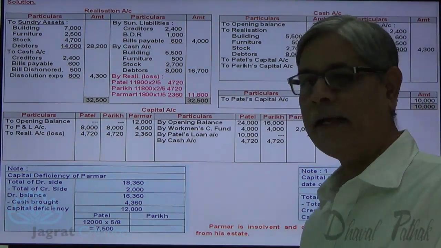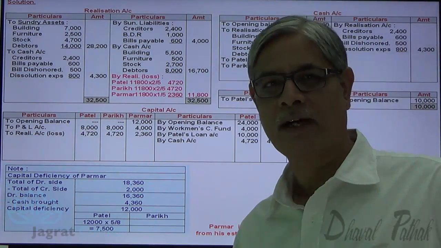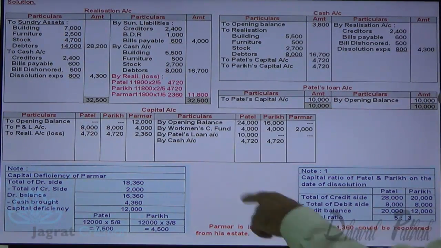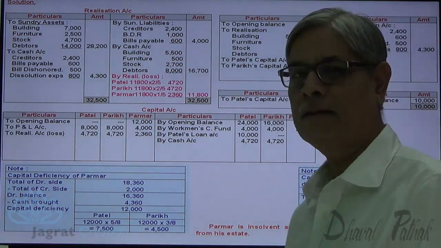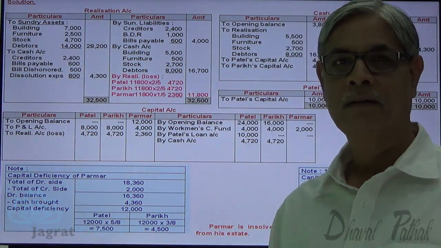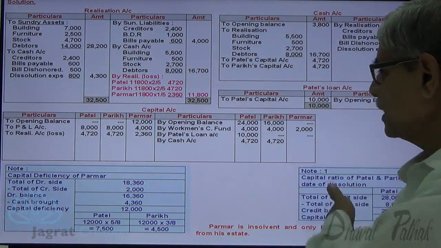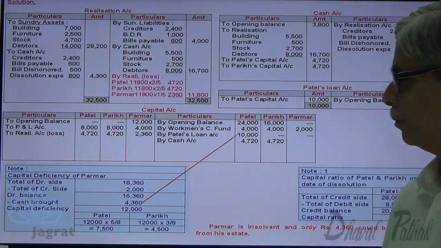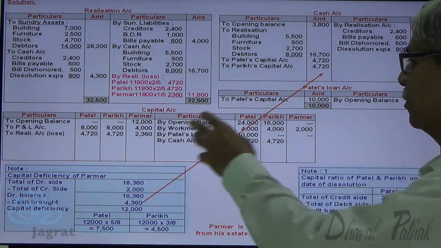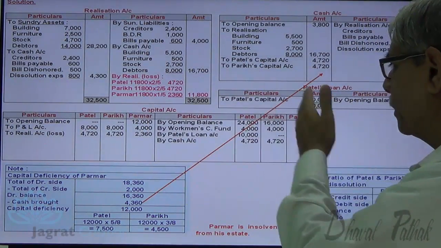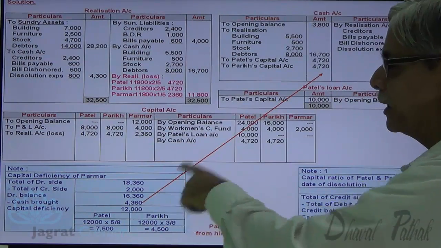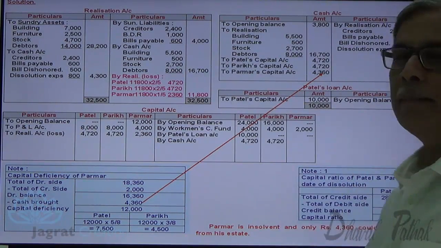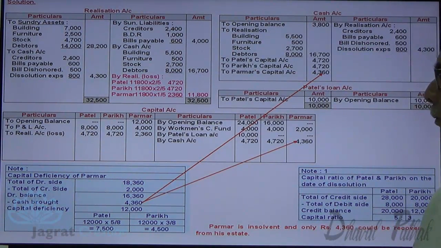So this 12,000 distributed in the ratio of 5:3. Share of Patel is 5/8 of 12,000. That amounts to 7,500. Share of Parikh is 12,000 into 3/8. This is the ratio that I have taken from here. 4,500 is the share of Parikh to suffer the capital deficit. That is the reason because of the insolvency of Parmar. But let me write down first of all the entry that the amount brought by Parmar: cash account debit 4,360 to Parmar capital account credit 4,360.